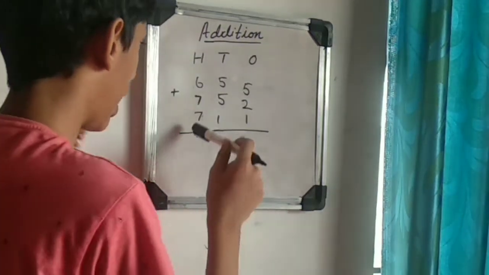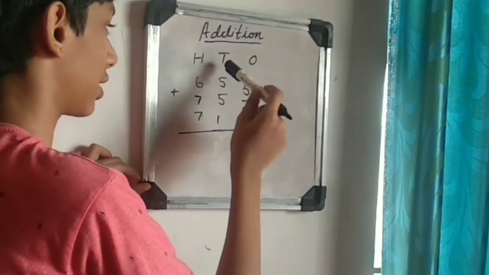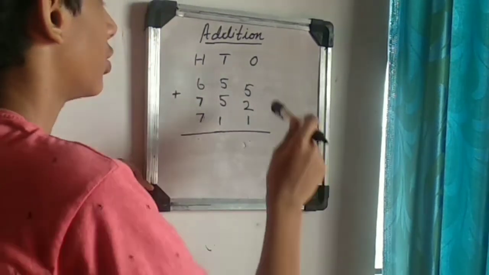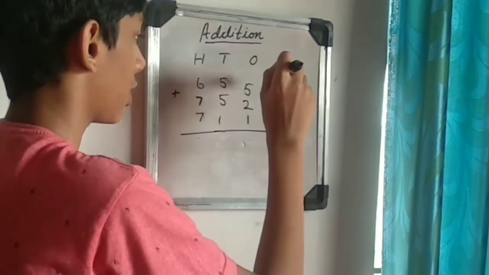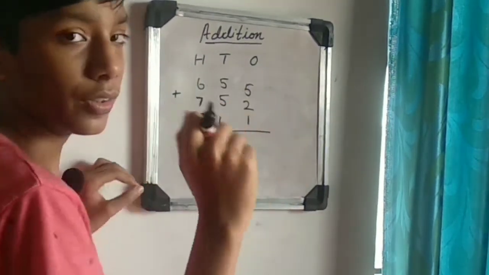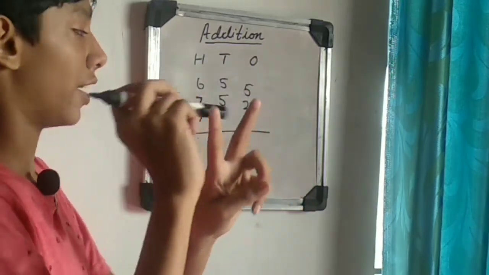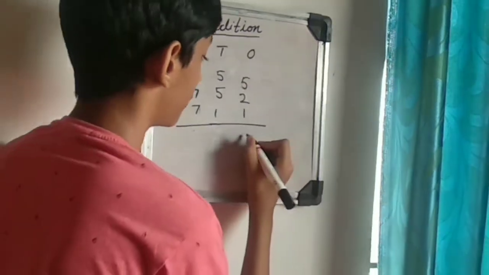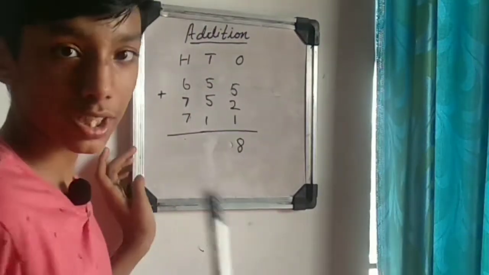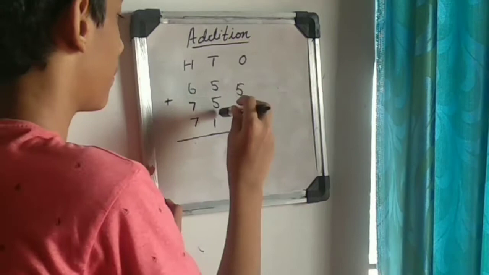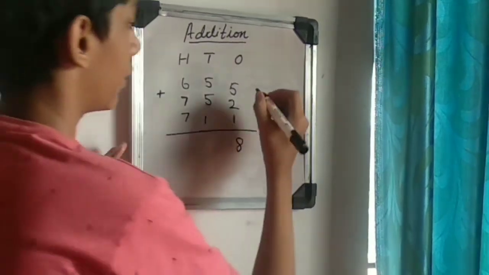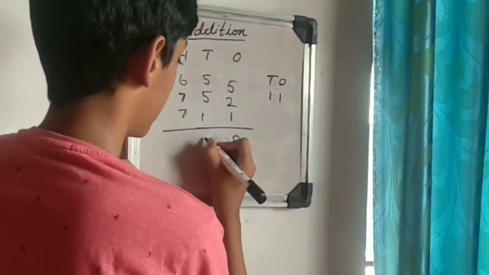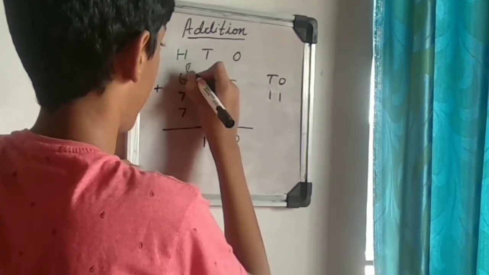Now we can add these numbers: 655 plus 752 plus 711. We have to start addition from the ones place. 5 plus 2: 5 in your mind, 2 in your hand. After 5 it is 6, 7. When we add these both we got 7. 7 plus 1 is equal to 8. 5 plus 5 is equal to 10, and 10 plus 1 is equal to 11. Here we write tens and ones: write 11. In the ones place it is 1 and 1 as a carryover.